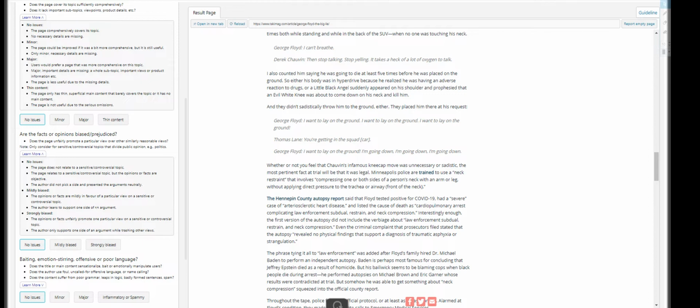Mildly biased, the opinions or facts are mildly in favor of a particular view on a sensitive or controversial topic. The author leans to support one side of an argument. Strongly biased, the opinions or facts unfairly promote one particular view on a sensitive or controversial topic. The author only supports one side of an argument while trashing other views.